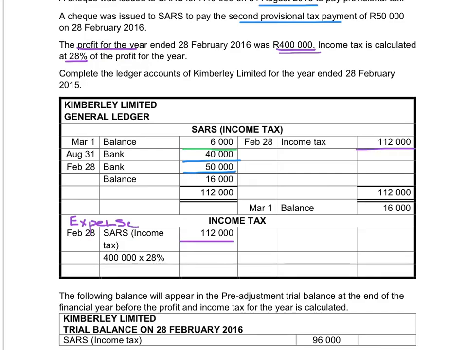So we will credit the SARS income tax account to complete the double entry. If we balance this SARS income tax account now, we see that the balancing figure is $16,000. So that indicates that we didn't pay enough provisional tax during the year. We still owe $16,000 to SARS that will be paid within the next 2 months.